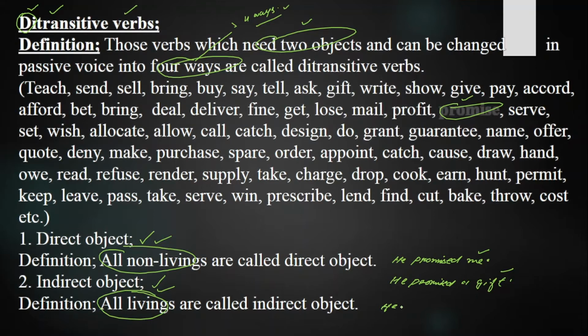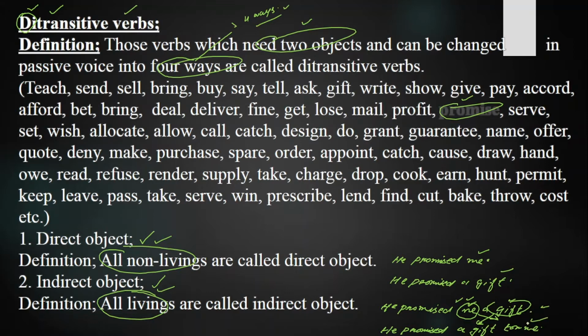But if I say he promised me a gift, over there the sense is now clear: he promised me what? A gift. He promised a gift to whom? To me. So first we always bring the indirect object and then the direct object, but if you want to shuffle the places, keep in mind that when you bring the direct object at the beginning, your indirect object will be followed by a preposition, like he promised a gift to me.